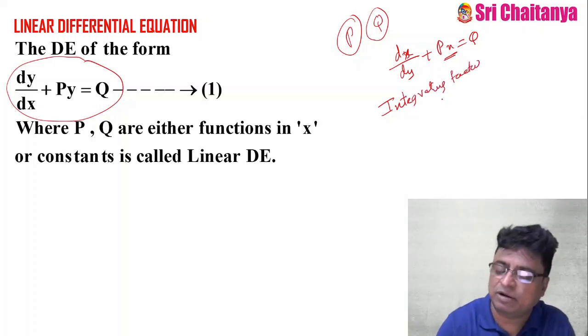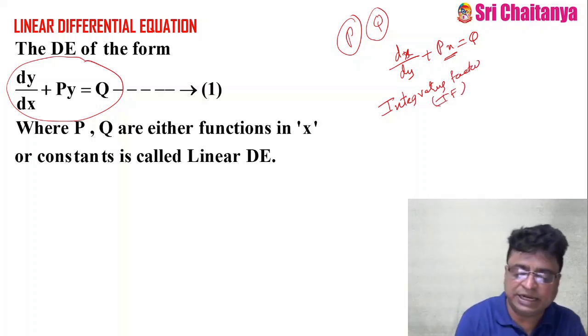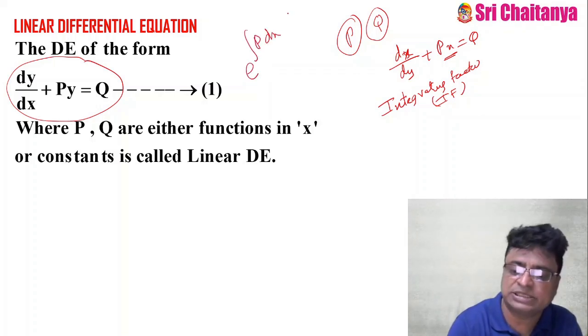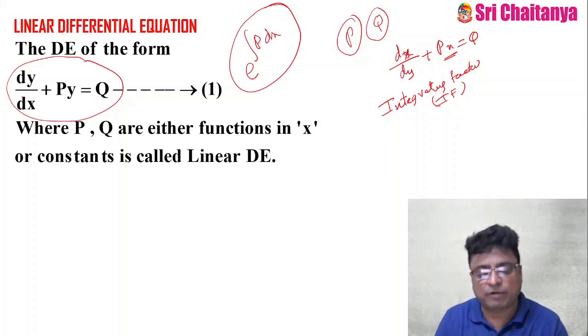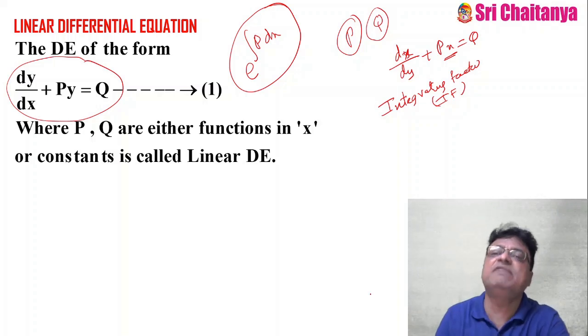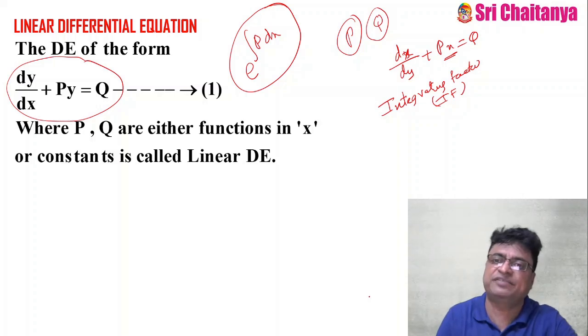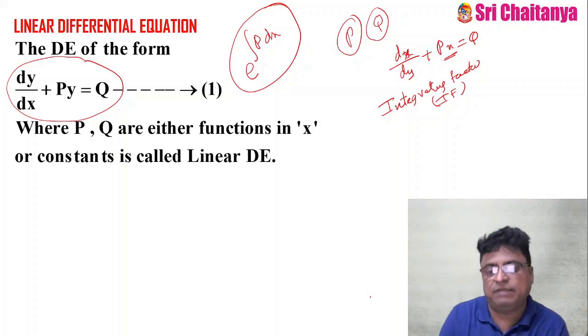Or simply I can write it as IF. IF means integrating factor. Here the integrating factor of this equation is e to the power of integral p dx. This is important, as they may ask a bit also, provided x is the independent variable. Suppose y is the independent variable, the integrating factor becomes e to the power of integral p dy. If t is the independent variable, you can write the integrating factor as e to the power of integral p dt. So here the independent variable plays a very good role in solving the problems.